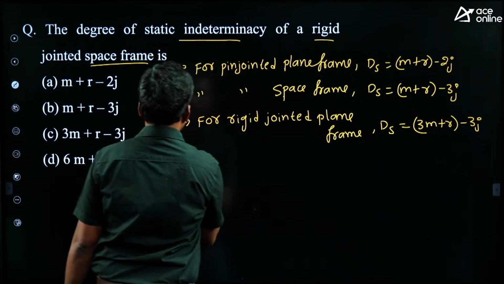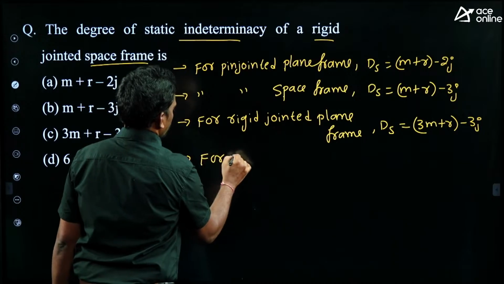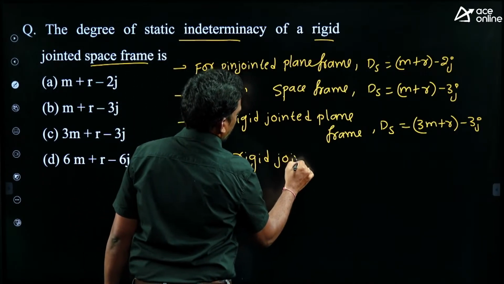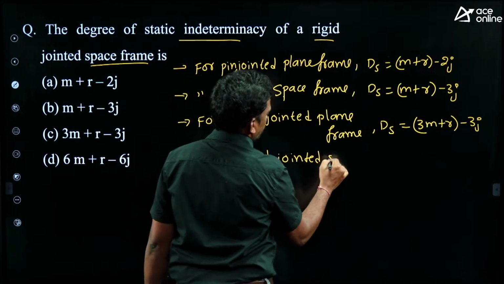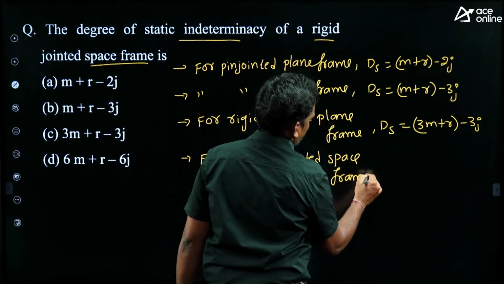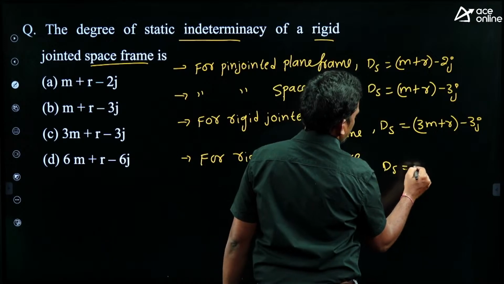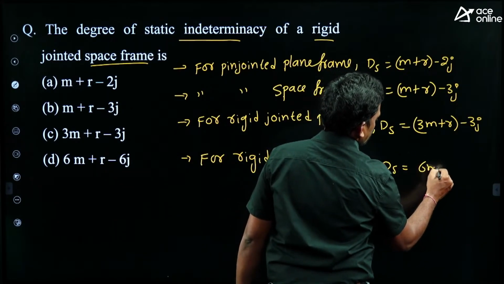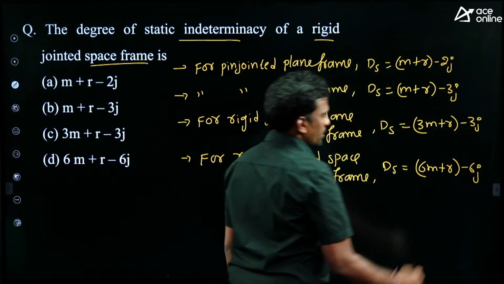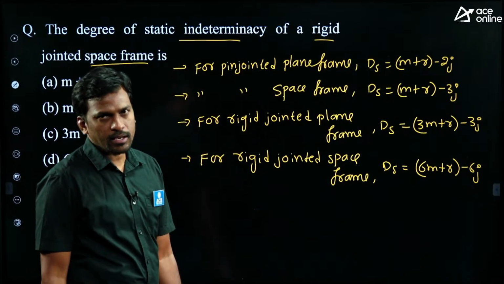Okay, then for a rigid jointed space frame, what is the DS formula? Sorry, DS formula is 6M plus R minus 6j, right? So these are the simplified formulas I gave.